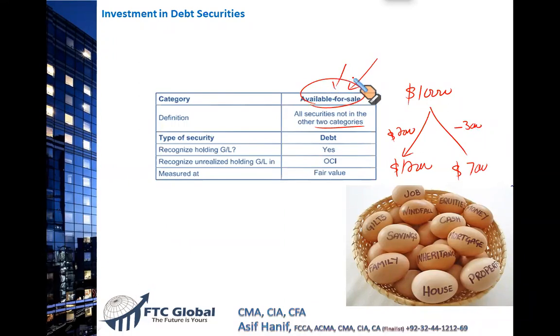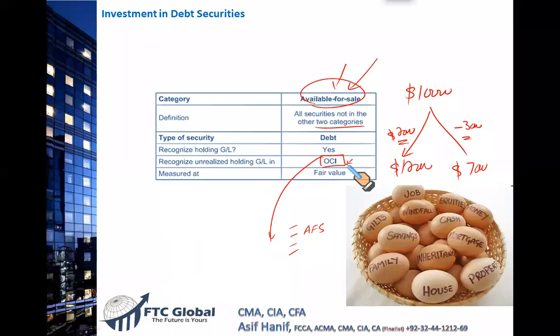But if the bonds or preferred stock are available for sale, that gain and loss that you see here is not reported in the income statement. Rather, it is reported in the other comprehensive income. I hope you remember from your first unit that other comprehensive income specifically includes 4 different types of transaction. One of them was the gain and loss on available for sale debt securities. So if there is any gain and loss, it is not reported in the income statement. Rather, it is shown in the other comprehensive income as a gain and loss.